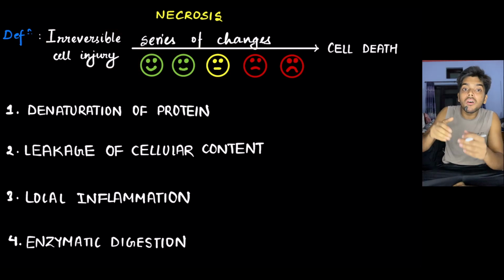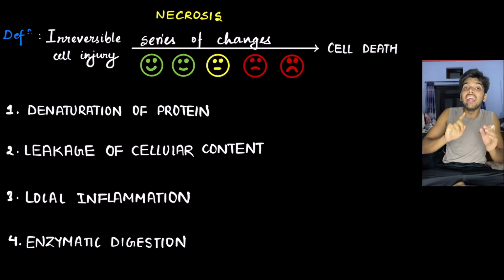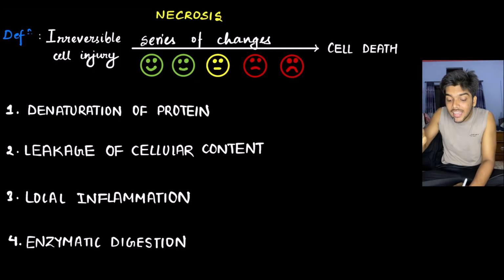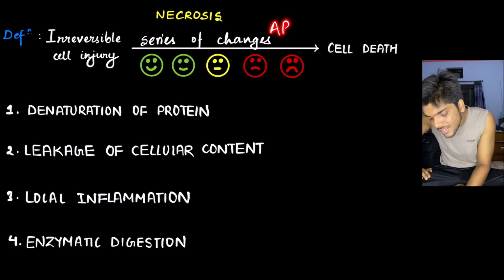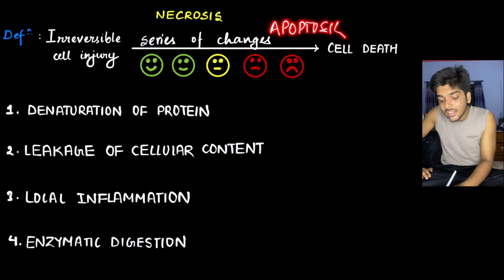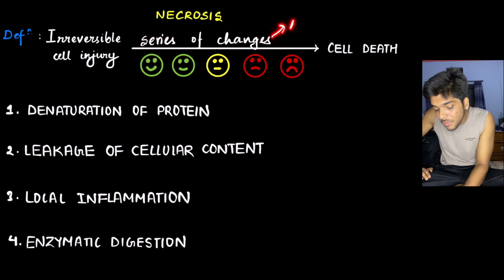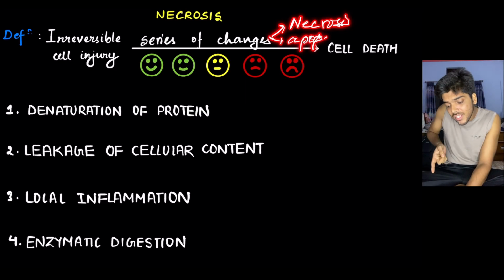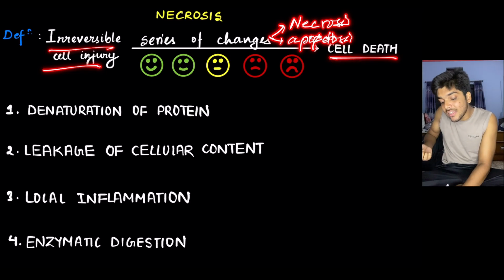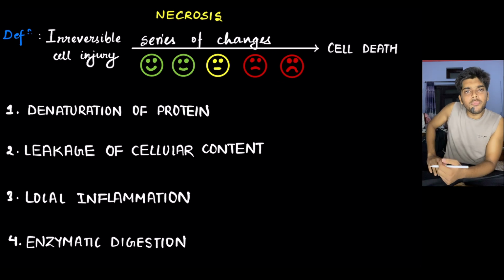And this series of morphological changes that take place in an irreversibly injured cell leading ultimately to its death is necrosis. But this can even be apoptosis, because as I said earlier, the series of changes is different for different pathways. This series of changes could be for necrosis, or it could be for apoptosis. Because in both conditions, the cell starts with irreversible cell injury and ends with cell death and goes through a series of changes. So is it necrosis or apoptosis?